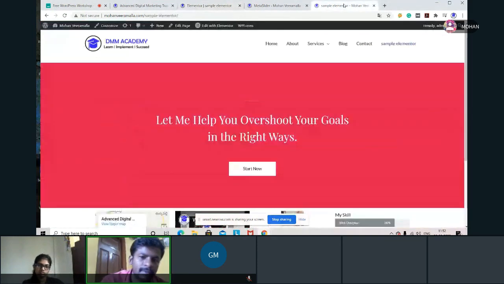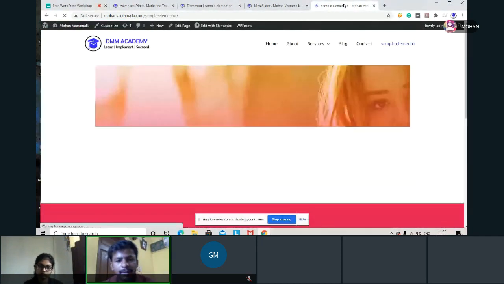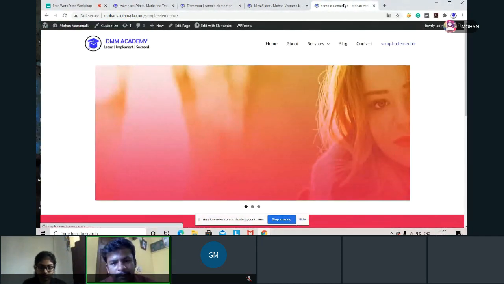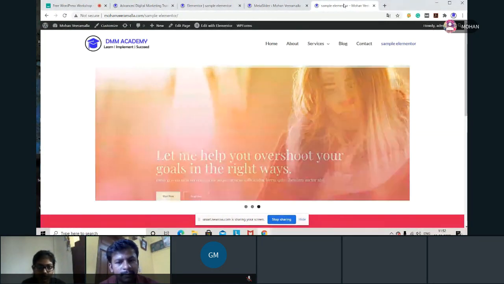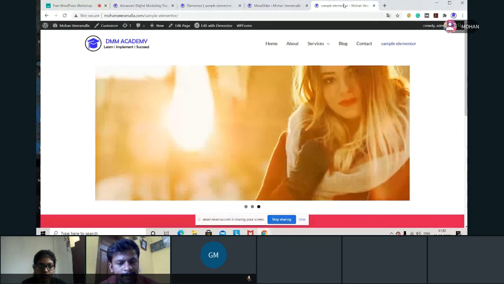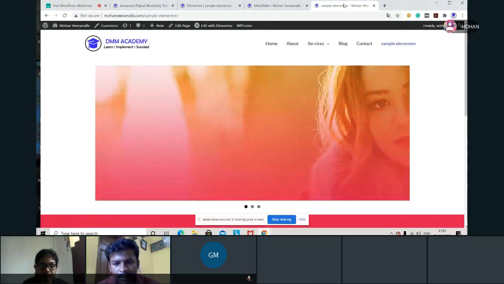If this is also not working, then we have to analyze the meta slider. We got this. Yes, we got a slider here. Now images are sliding. Got it? Now how is it looking? Is it looking good or bad?